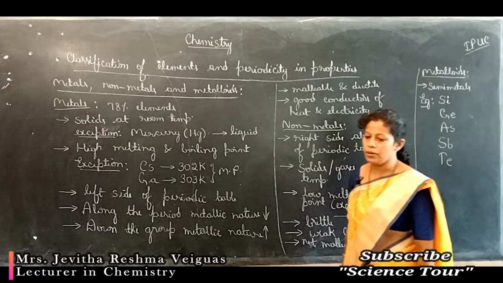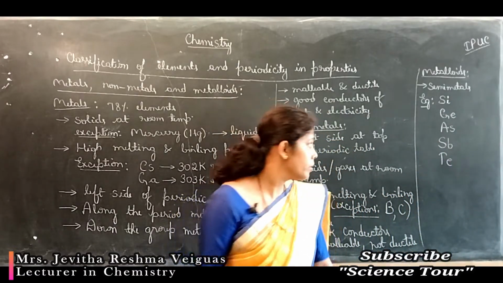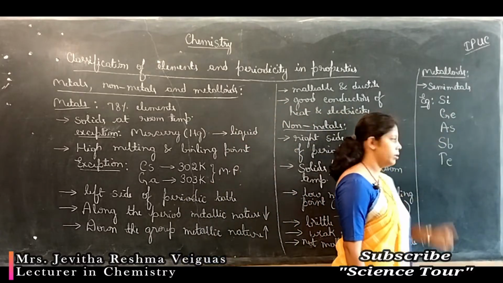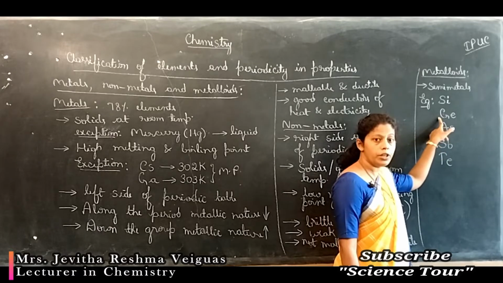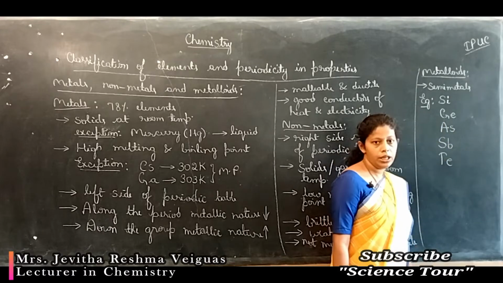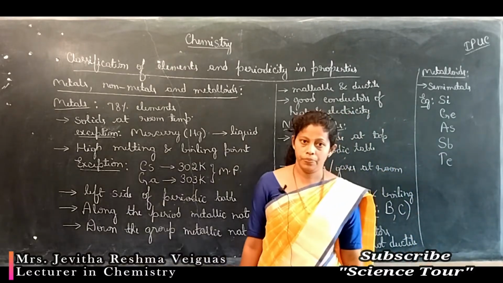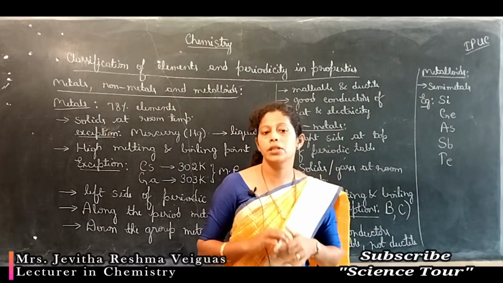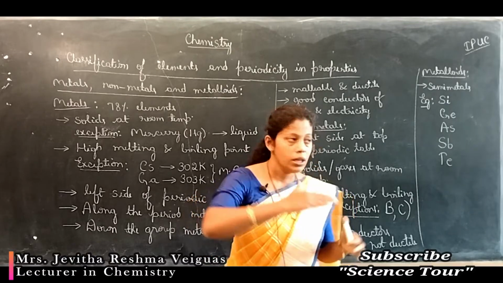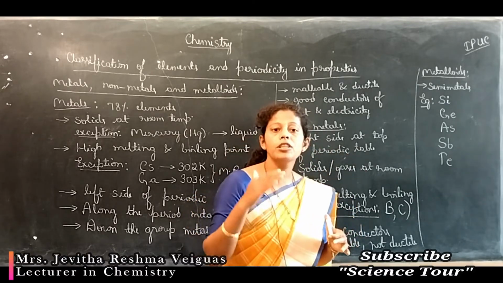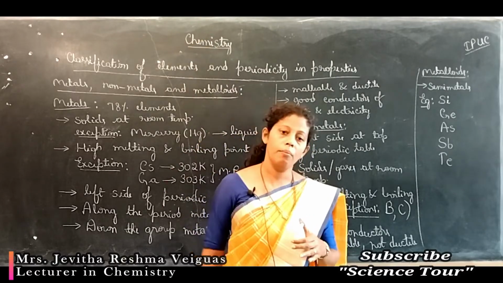These are a few examples of semi-metals or metalloids. Here silicon and germanium belong to group 14. Arsenic, antimony belong to group 15. Tellurium belongs to group 16. Group 13 onwards up to group 18, they are the P block. In the P block, there is a zigzag line in which semi-metals are found, above which the non-metals are found, below which metals are found.